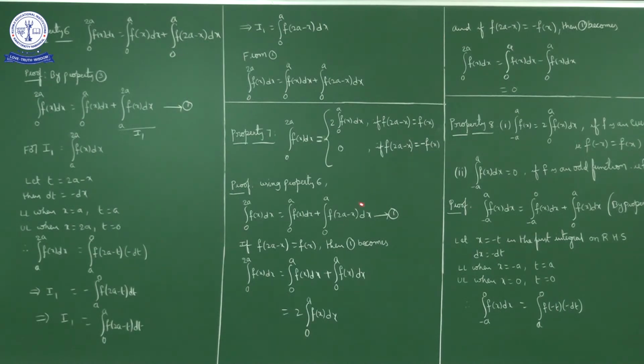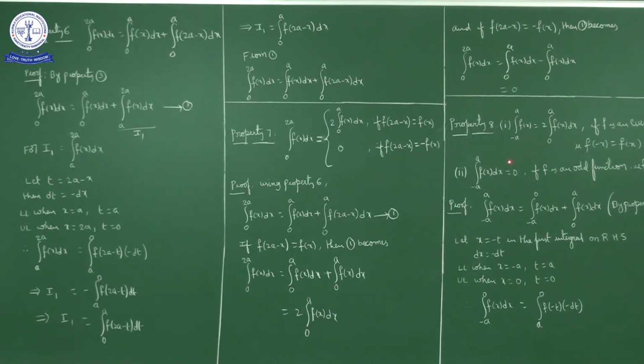In this place we'll write minus f of x. Okay, so it will be integral 0 to 2a f of x dx equal to integral 0 to a f of x dx minus integral 0 to a f of x dx, nothing but 0. Okay, this is the seventh property. Okay, next, the eighth property, the last one.